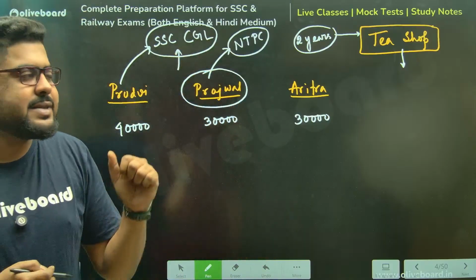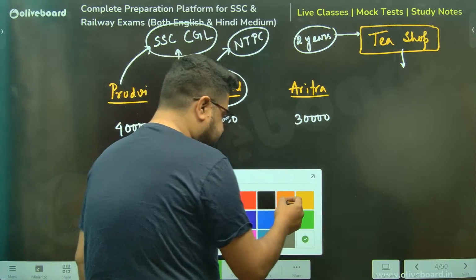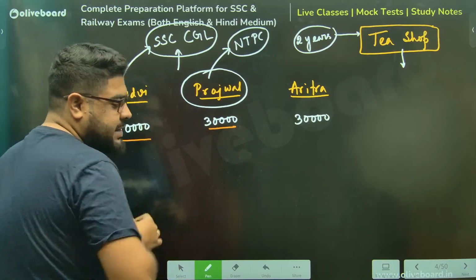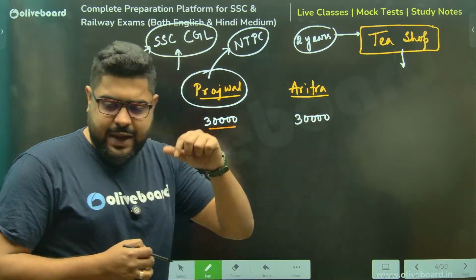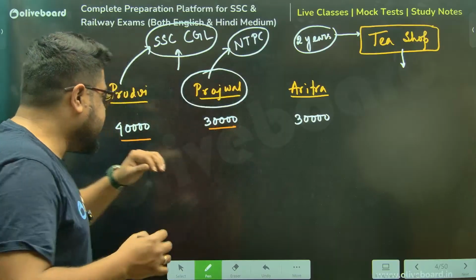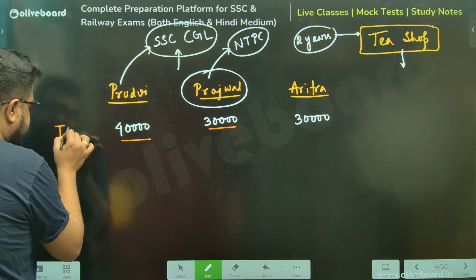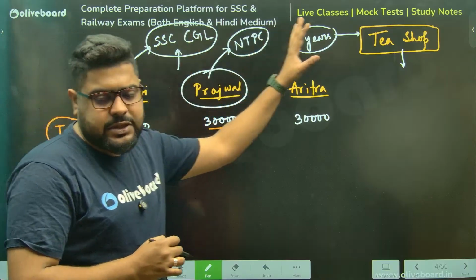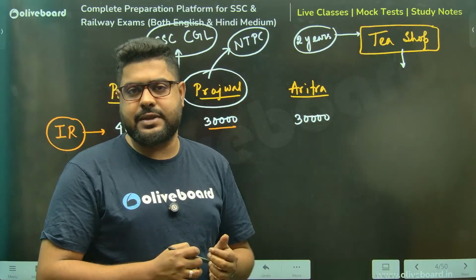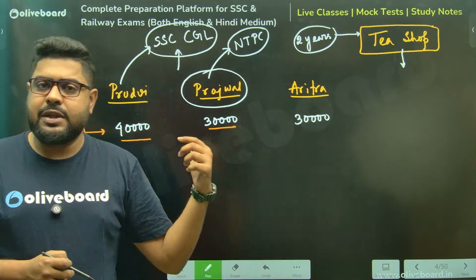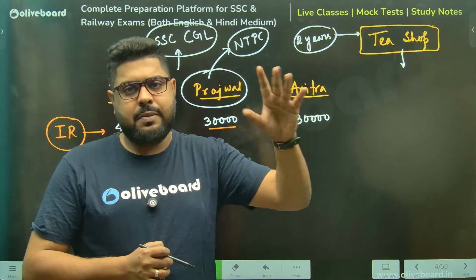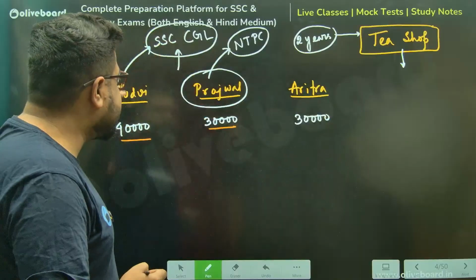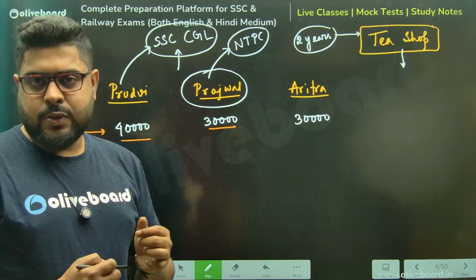That means when they go, they will take their capital with them, 30,000, 40,000. These were their investment ratios, IR. Now you see, time is not the same for each and every person. In the previous example, time was the same, but now time is not the same. So what is to be done?